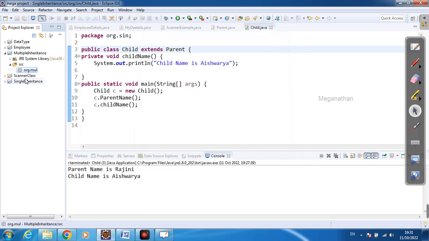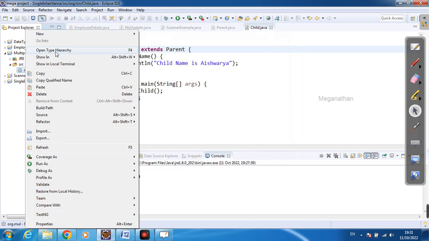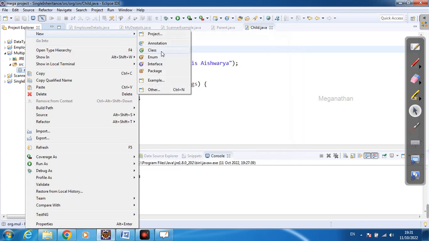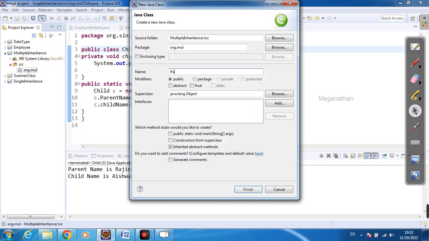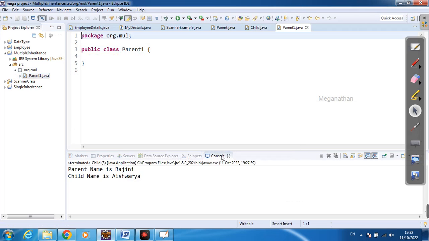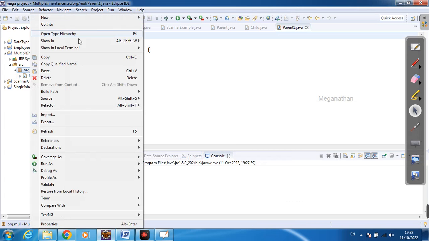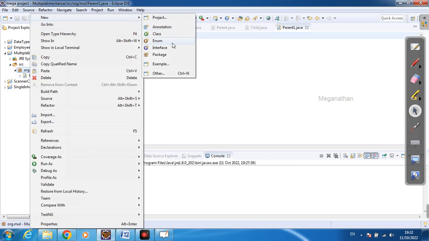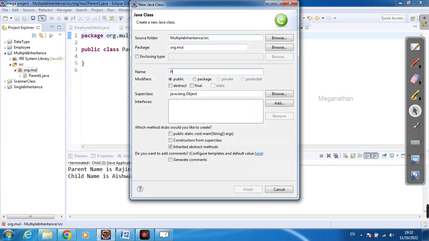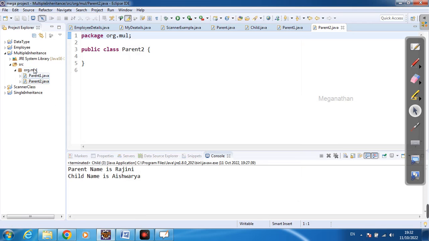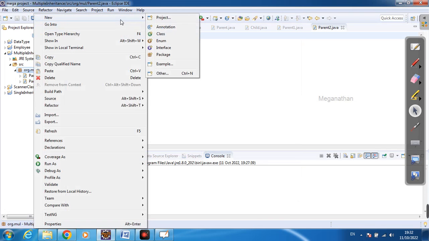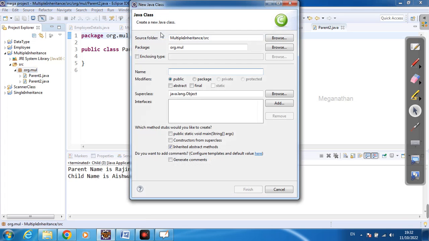Finish it. And here I am going to create one class, that is parent class 1, finish it. And I am going to create another class, that is parent 2. This is the parent 2 class. And now I am going to create one child class, only one child class, child, finish it.